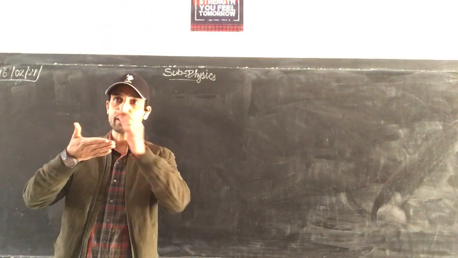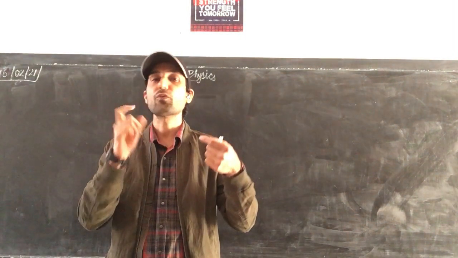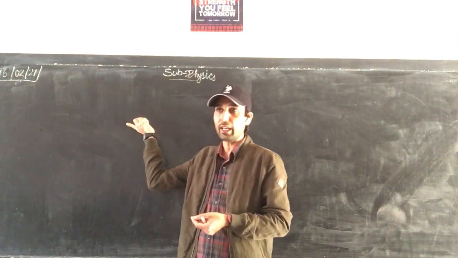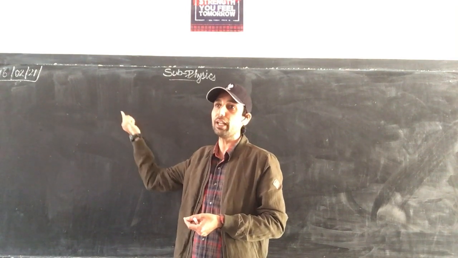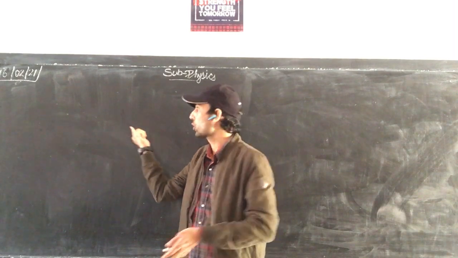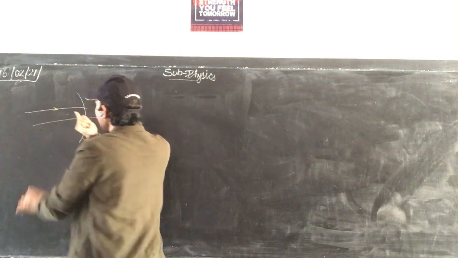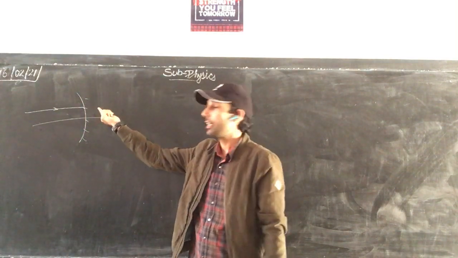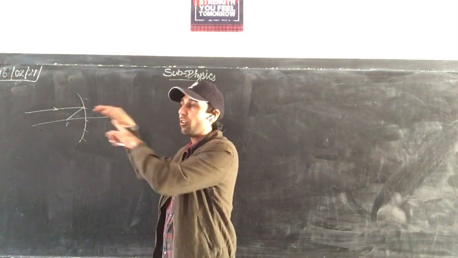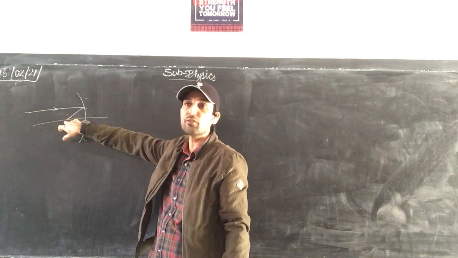Till now we were discussing when the object is placed at different positions, how the image is going to be formed. For that we have taken a few important rays. If a ray is parallel to the principal axis, it will pass through the focus. So when a ray parallel to the principal axis is incident on the mirror, it passes through the focus. All the parallel rays will be focused at the focus. They will be incident and after reflection they will pass through the focus.